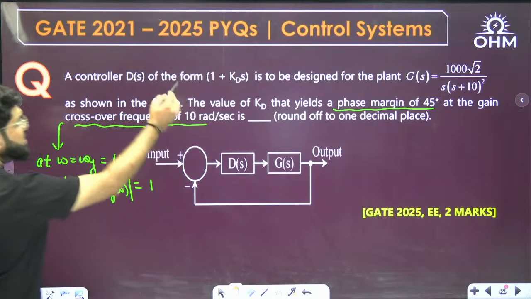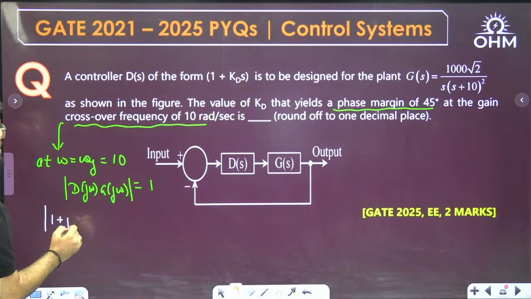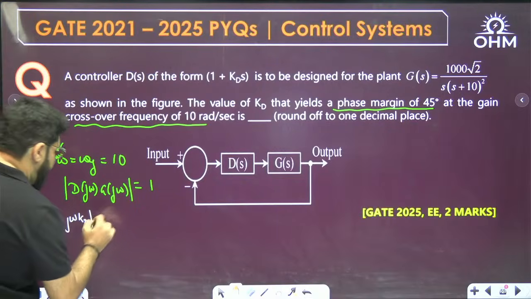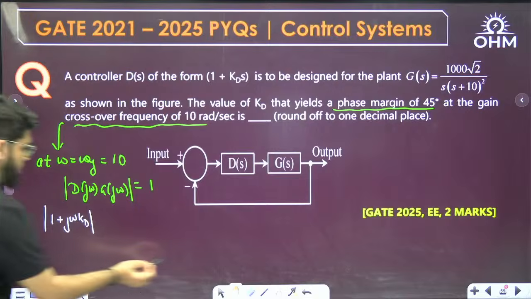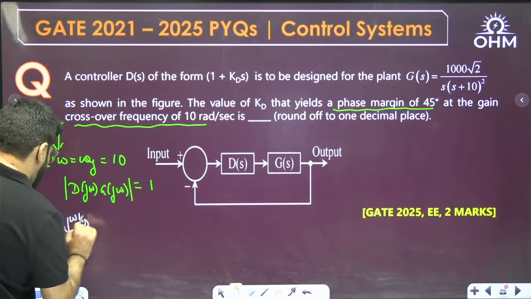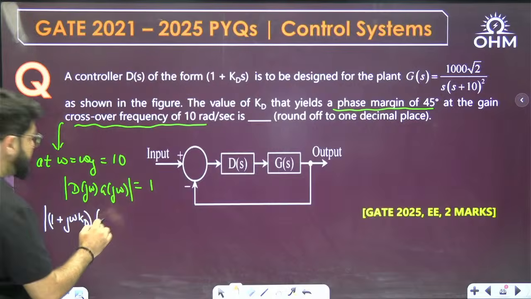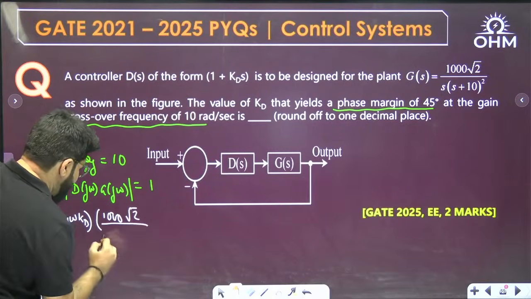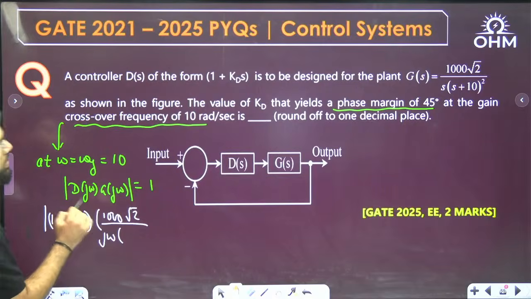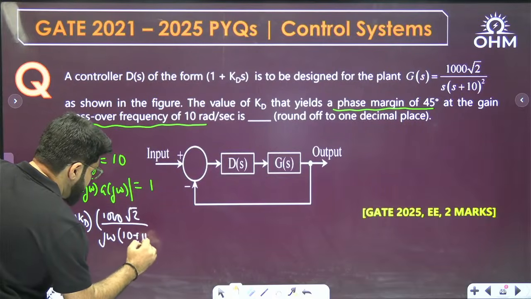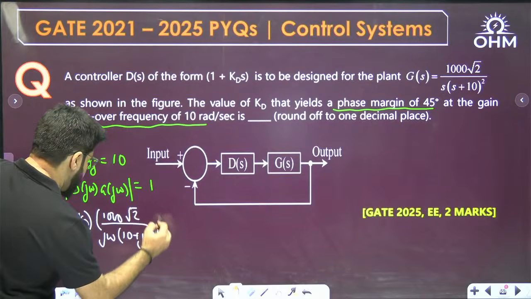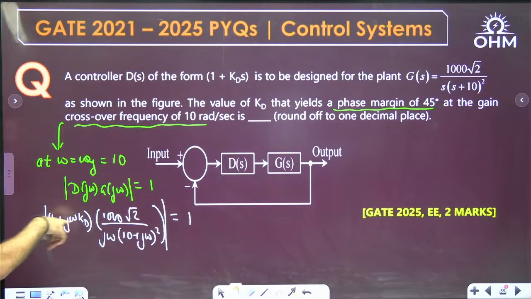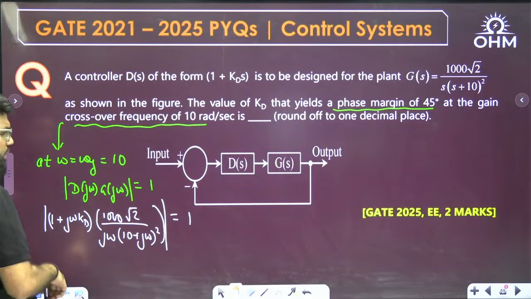Now what is D(s)? 1 plus s KD, with s equal to j omega, so 1 plus j omega KD, multiplied by G(j omega). What is G(j omega)? 1000 root 2 upon (10 plus j omega) whole square, and this whole magnitude equals 1. The magnitude for any complex number x plus jy is root of x square plus y square.